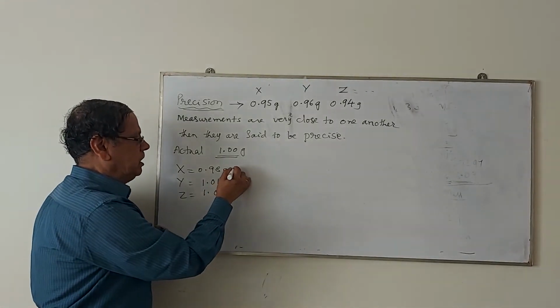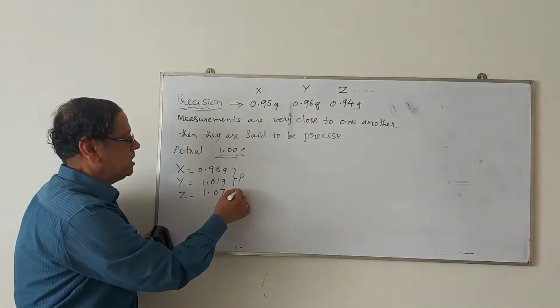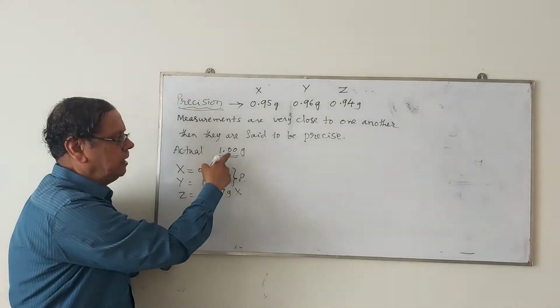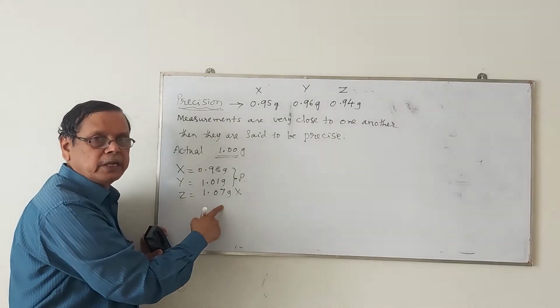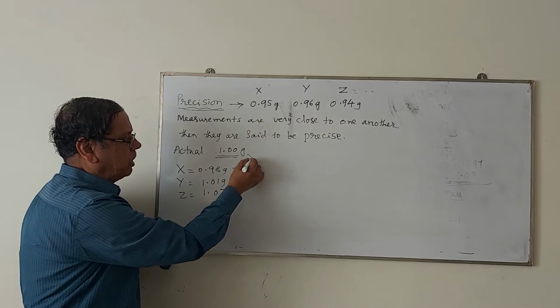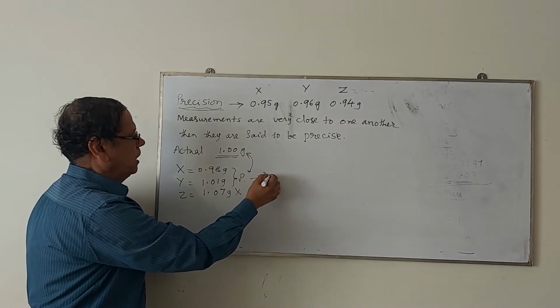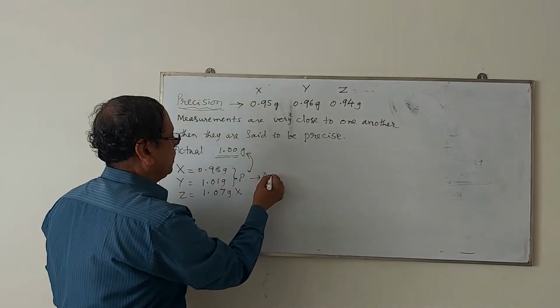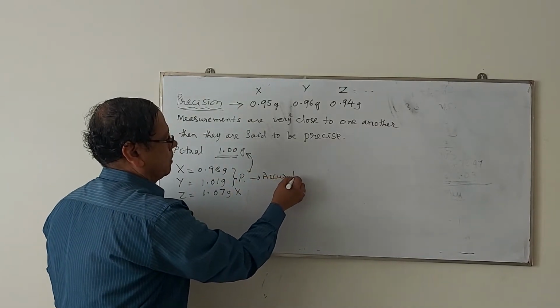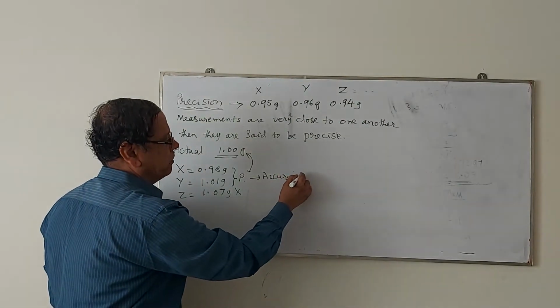We say that these two are precise. This is not precise because there is a lot of difference between the actual value and the measured value. And these are not only precise, these are very close to the actual value. That's why these are also named as accurate values, or they are said to have accuracy.